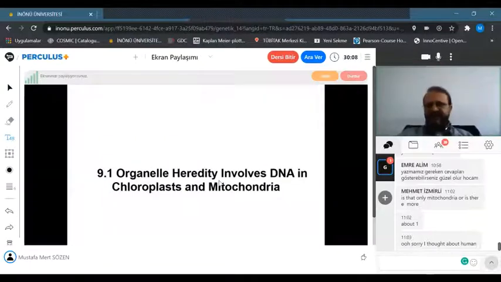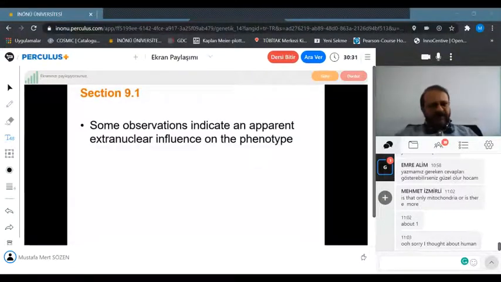The first type is organellar inheritance, organelle heredity, which involves DNA in chloroplasts and mitochondria. As you will remember, there are 2 organelles which have their own DNA. Those are mitochondria in all eukaryotes and chloroplasts in plants. Some of those observations indicate an apparent extranuclear influence on the phenotype.